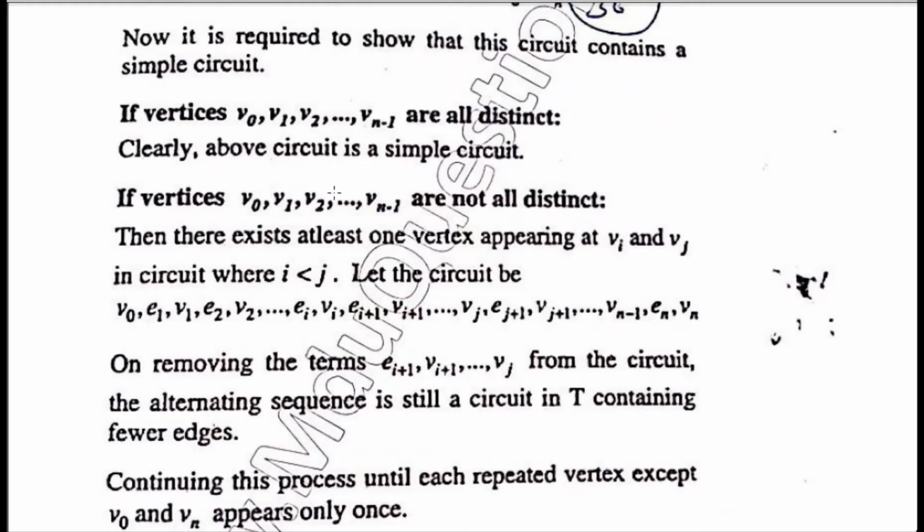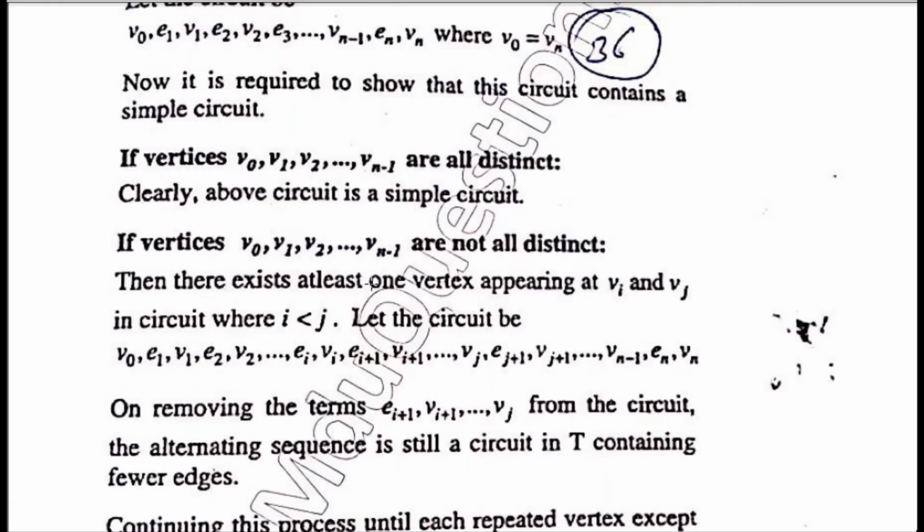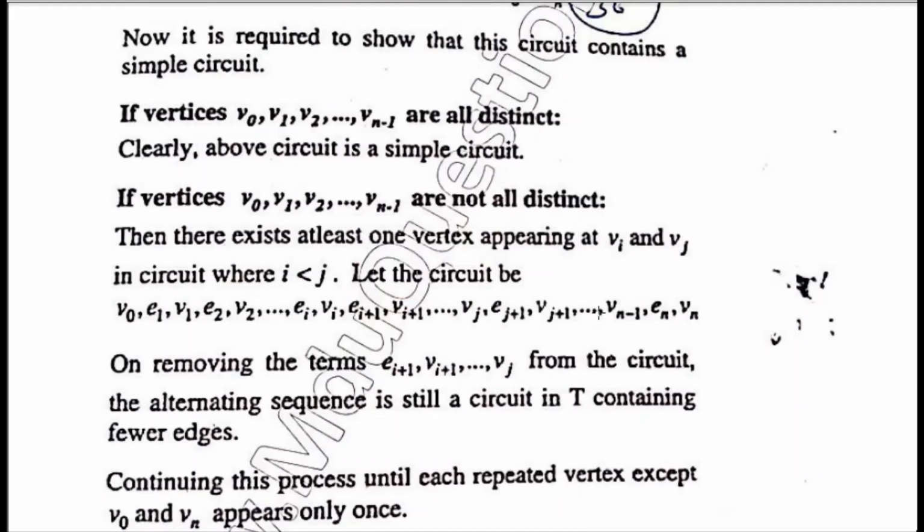Then the circuit is V0, V1, V2, V3 up to Vi, Vi plus 1 up to Vj, because here we are seeing i is less than j, so Vi appears prior to Vj, then Vj plus 1, Vn minus 1 up to Vn. Then because Vi and Vj are equal, if we remove this path, that is Ei plus 1, Vi plus 1, Ei plus 2, Vi plus 2 up to Vj, from the circuit, then the alternating sequence is still a circuit because these two vertices are equal.